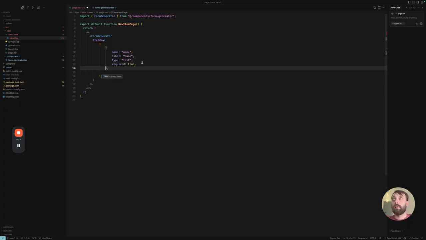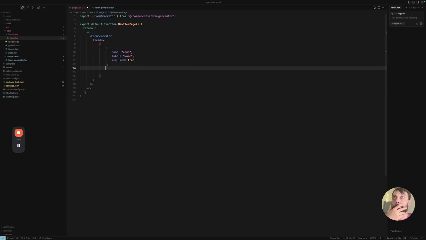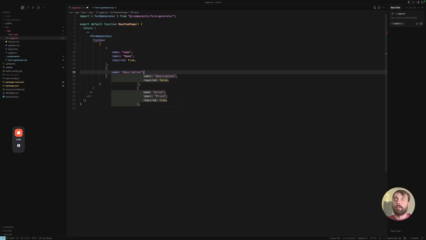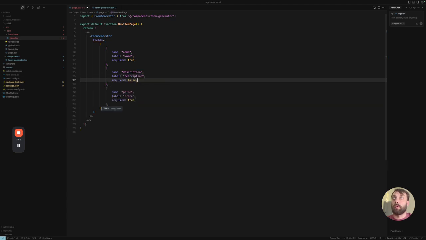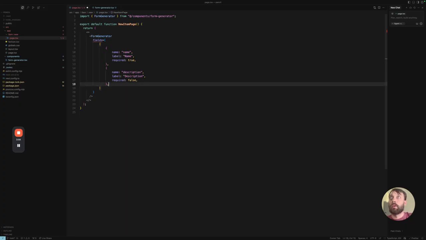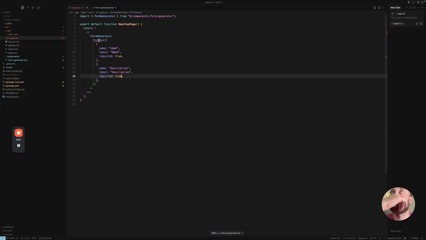Export const form generator. Let's just do test here again because I think through the props. So for this, let's go here, form generator, and you can imagine what we do here is we would add fields. Thank God AI already knows what I want.